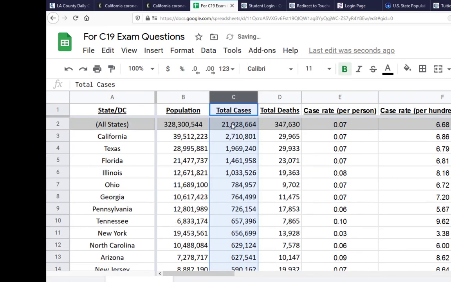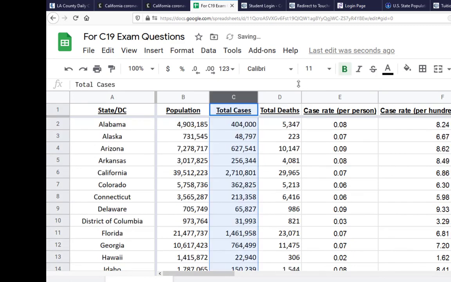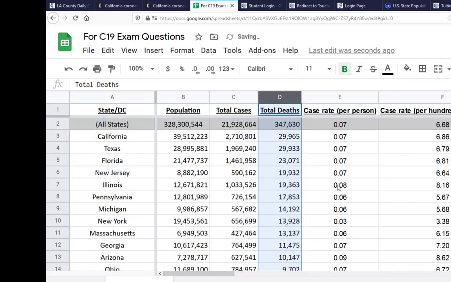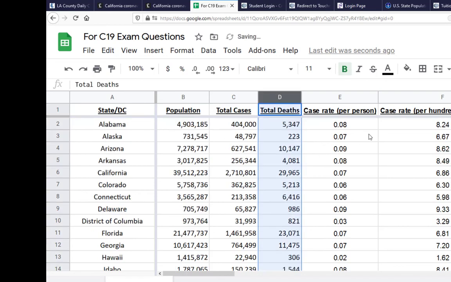That shows you that California has the most cases, followed by Texas, followed by Florida. You could also sort by the number of deaths. California has the most deaths, followed by Texas, followed by Florida. Kind of fun. Well, not talking about death, but it's kind of fun that we can do this. And then you could also sort case rates, death rates. You can sort anything in a spreadsheet.